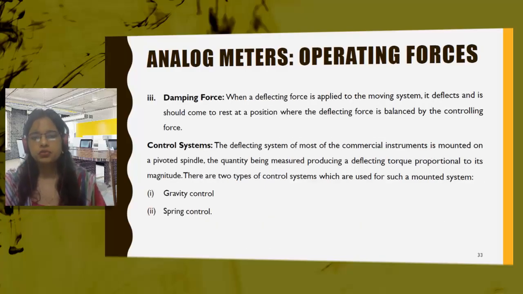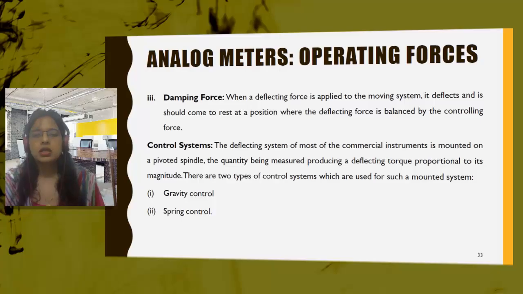Next is damping force. Now see, the pointer has started from its initial position. It has been controlled by the controlling force, but we will not get output until the pointer rests.